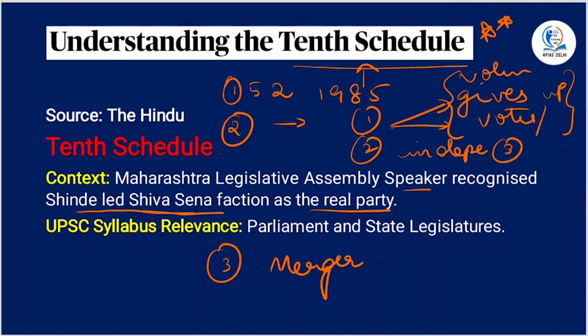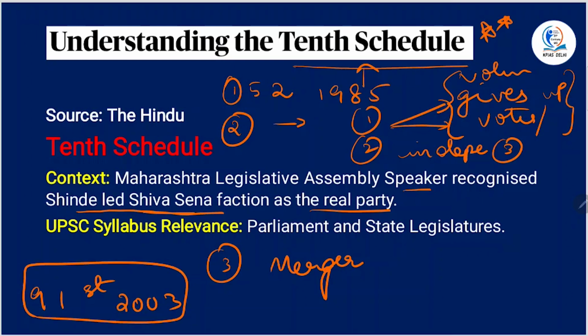In this context of the 10th schedule, you should also remember one more constitutional amendment, that is the 91st Constitutional Amendment of 2003. This is the same amendment which dealt with the 15% rule. What is this 15% rule? The Council of Ministers shall not exceed 15% of the total number of members of the Legislative Assembly.